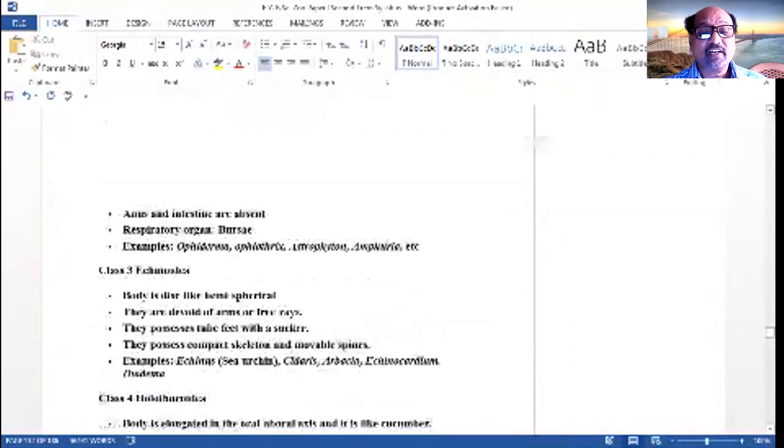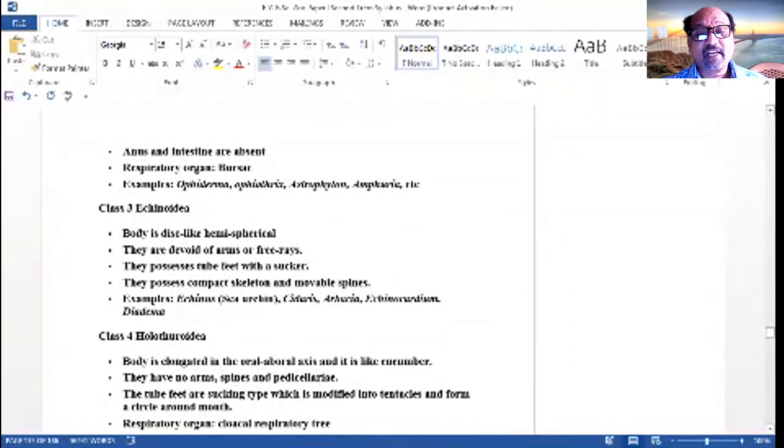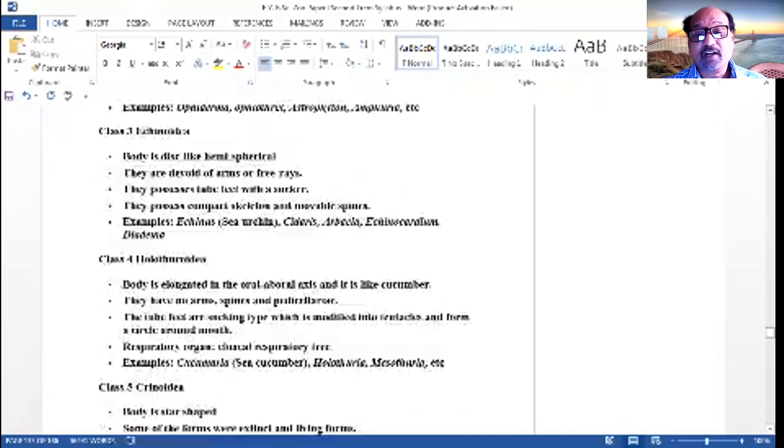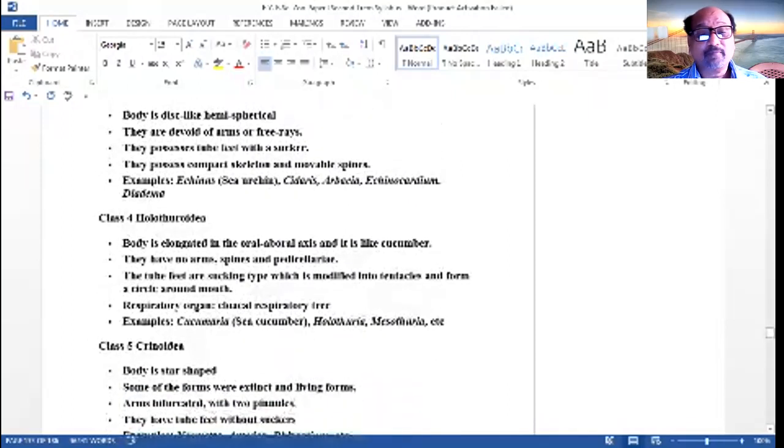Then the Echinoidea. The body is disc-like, hemispherical. They are devoid of arms or rays. They possess tube feet with suckers, and they possess a compact skeleton and movable spines. The globular body. Examples are the sea urchin, Colobocentrotus, and Echinocardium.